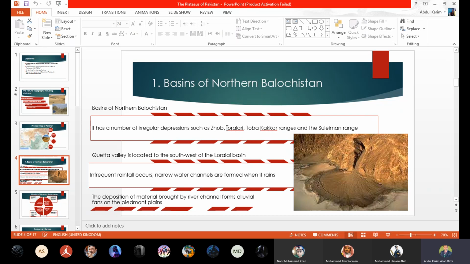Suppose you are on the mountainside. There is a lot of rainfall, and there is one river or water channel flowing on a steep slope. You can imagine that the velocity of the water will be very high.